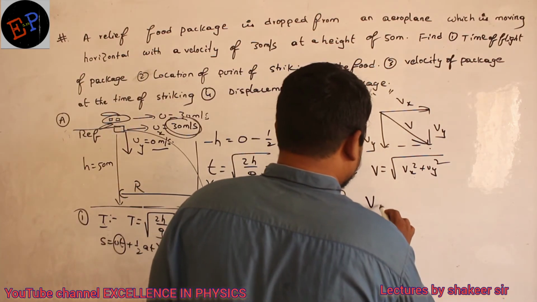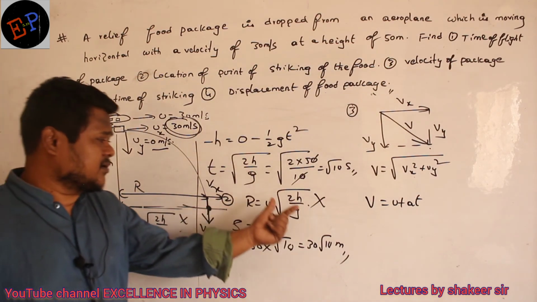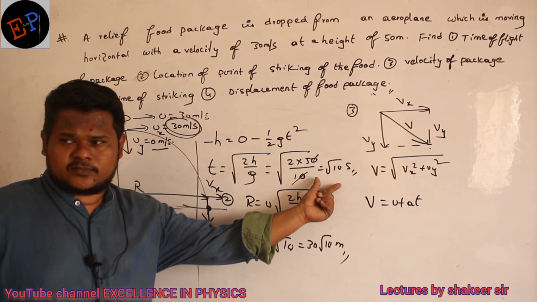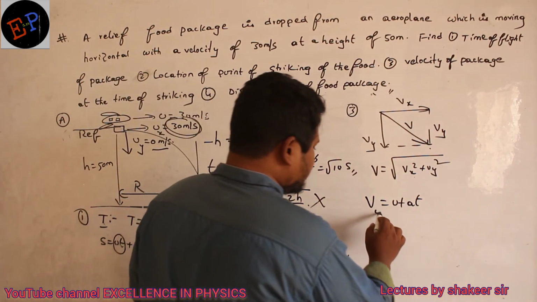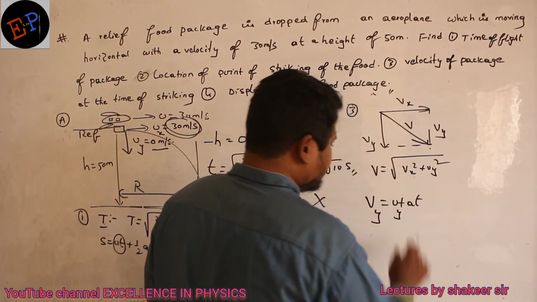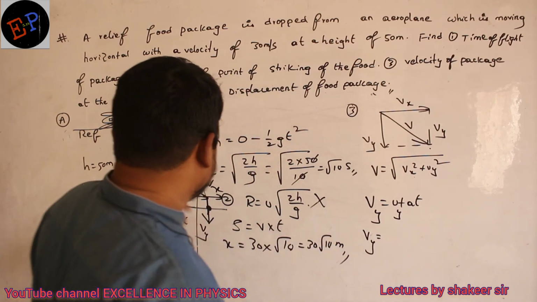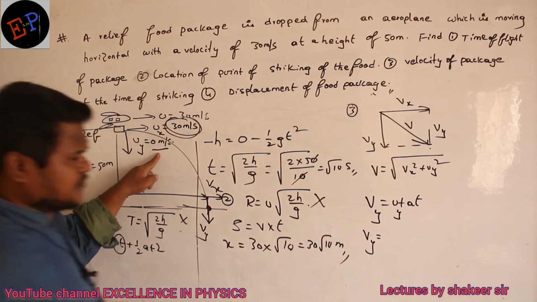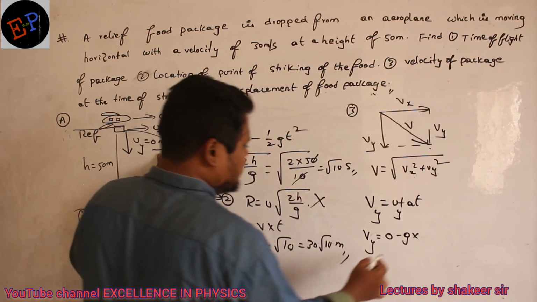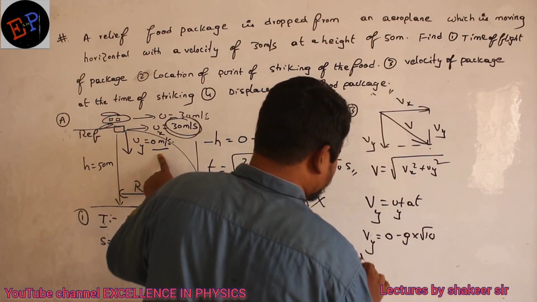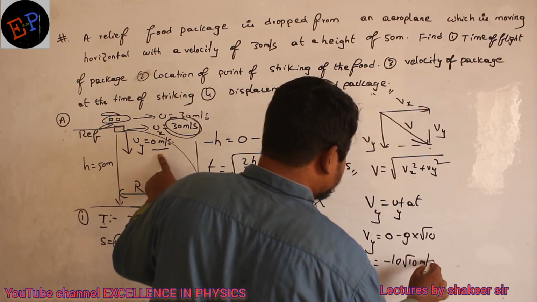I can use the relation v equals u plus at along the y-axis. Time root 10 is already there, so just use this relation to find the velocity along the y-axis. Clear? So vy is equal to uy minus gt. What is the initial velocity along the y-axis? 0. Acceleration is always minus g. Time taken is root 10. So the velocity along the y-axis is minus 10 root 10 meters per second.